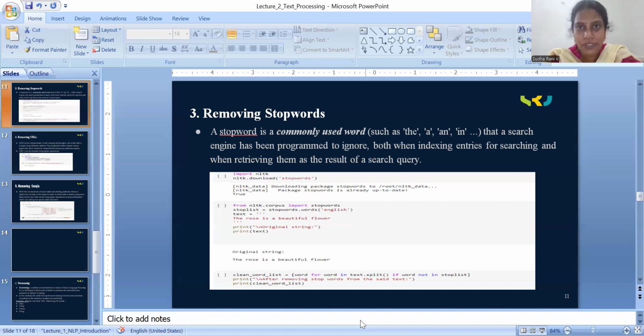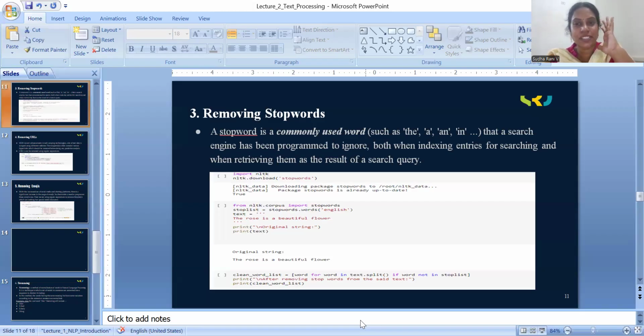And instead of this much of the query, if you simply use artificial intelligence articles, we are getting this many direct articles.